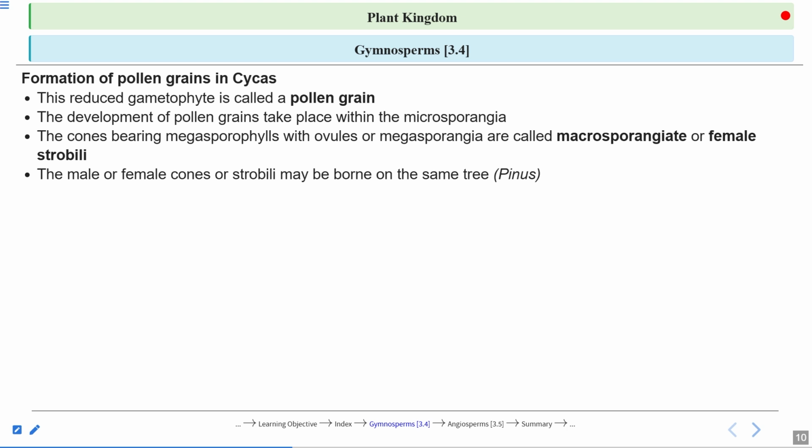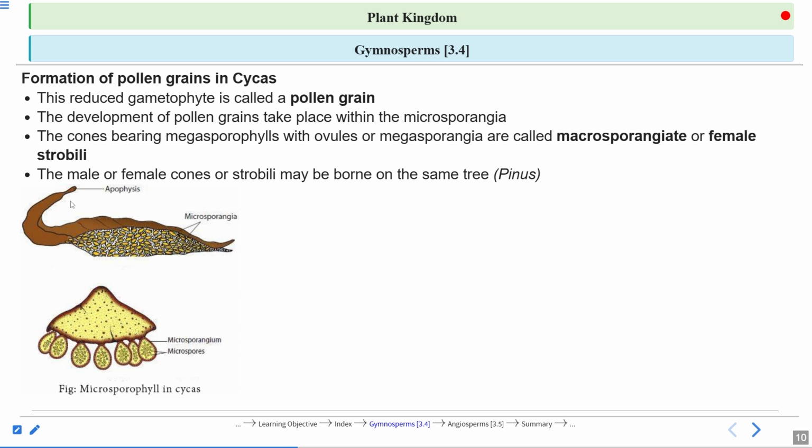And in the case of Pinus, they are forming the cones. And both the cones, male and female cones, are present on the same tree. This is the difference in the case of Cycas and Pinus. Strobili, you all know, are sporophylls that are aggregated on an axis, but they are soft. They can be cut. But the cones are hard. The cones are hard and they are woody-like. They are like wood, right?